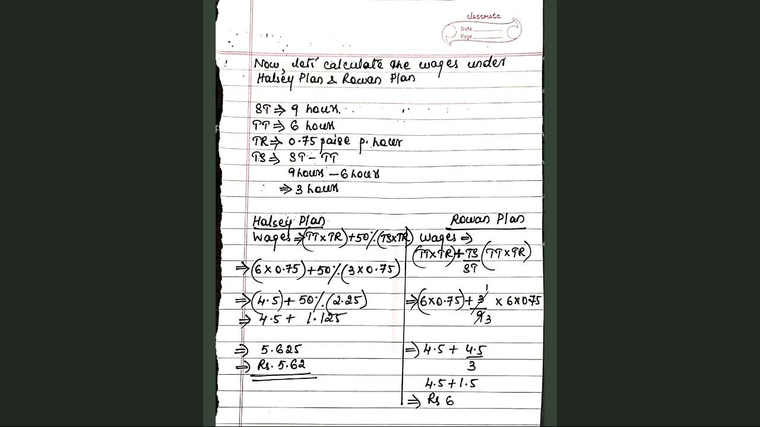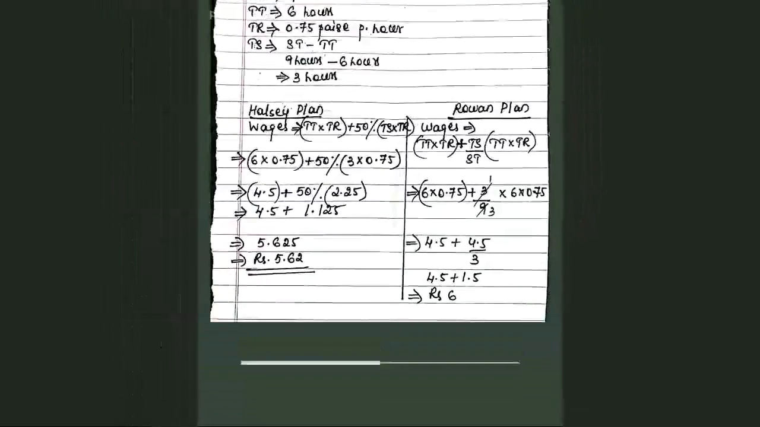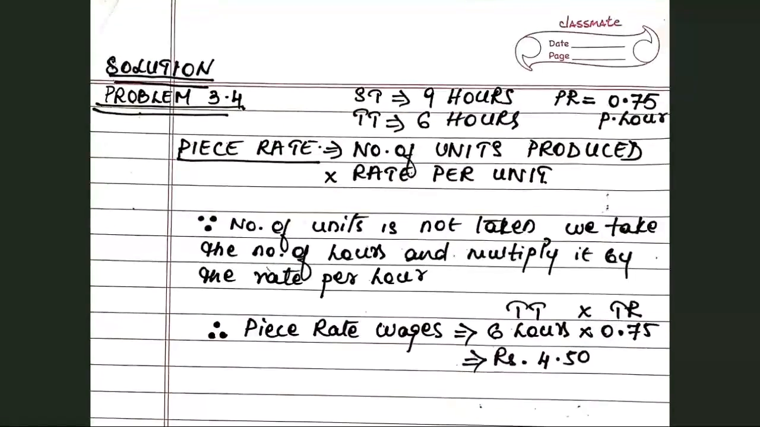So under piece rate he is earning rupees 4.50, under the Halsey plan he's earning 5.62, and under Rowan plan he's earning rupees 6. I wish to remind you here once again that though they have asked us to work out piece rate system of wages, it is impossible to work out the problem because the number of units produced is not given to us.